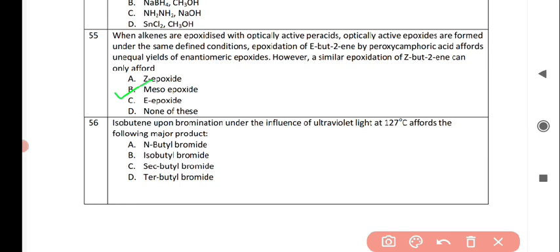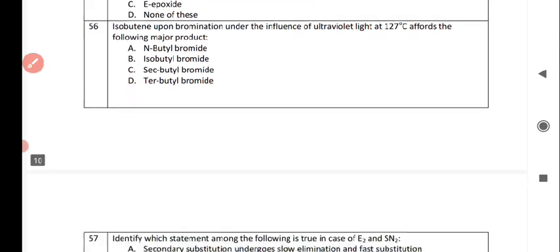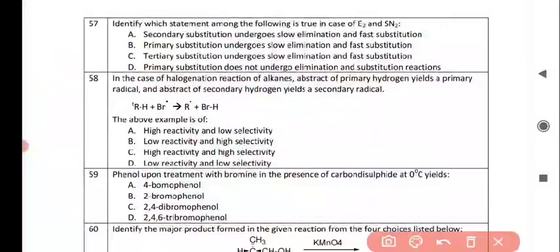Next question is isobutene upon bromination under the influence of ultraviolet light at 127 degrees Celsius affords the following major product. And the correct answer is option number D, that is tert-butyl bromide. Next question is identify which statement among the following is true in case of E2 and SN2. And the correct answer is option B, that is primary substitution undergoes slow elimination and fast substitution.